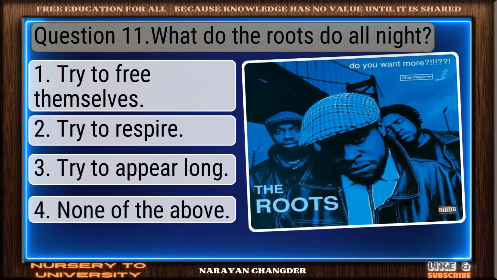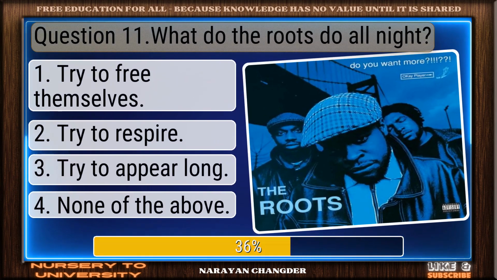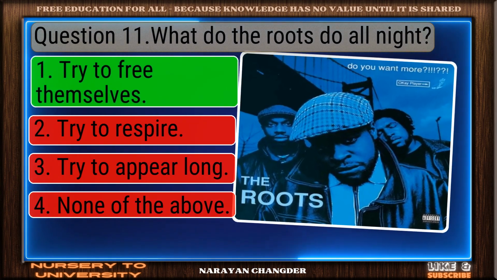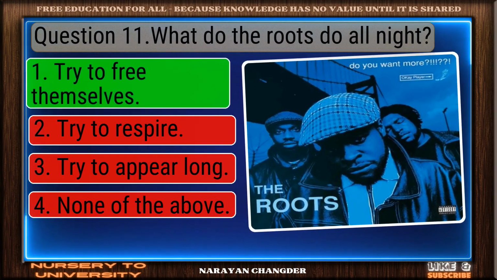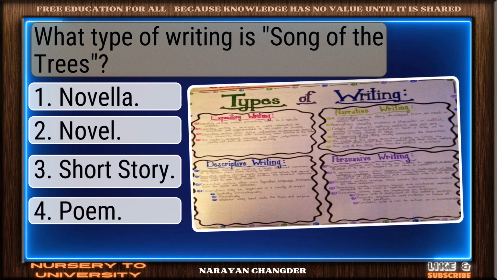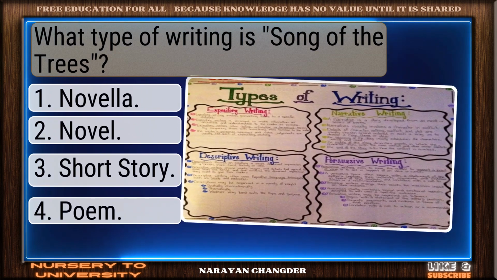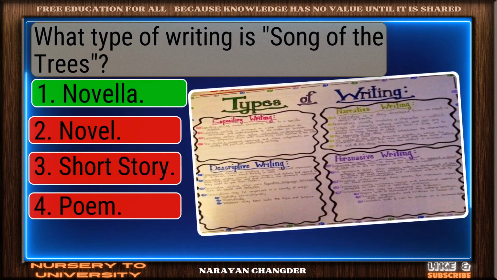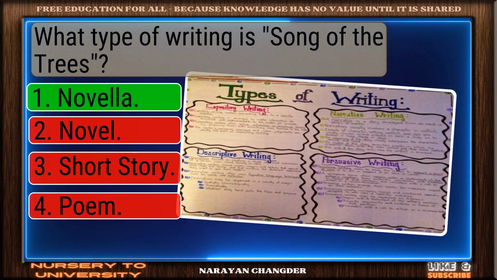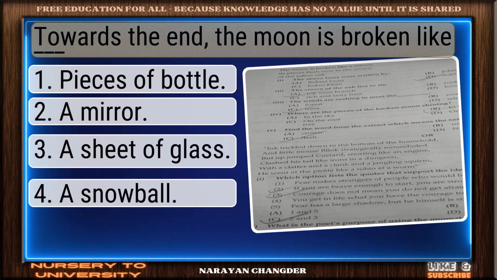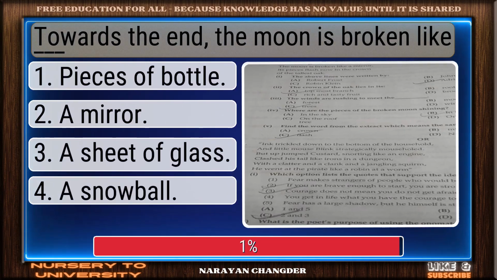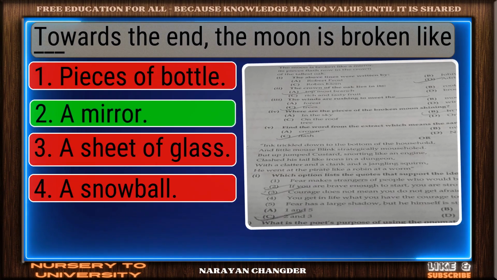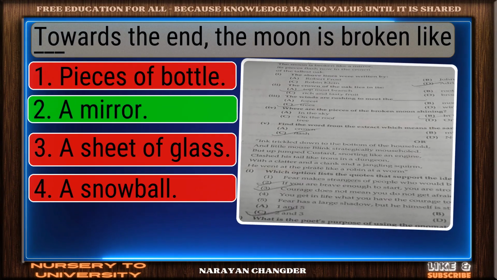Question 11. What do the roots do all night? Smart move. Try to free themselves is an accurate answer. What type of writing is Song of the Trees? Well done. Novella is the right choice. Towards the end, the moon is broken like dash. Well picked. A mirror is the correct answer.